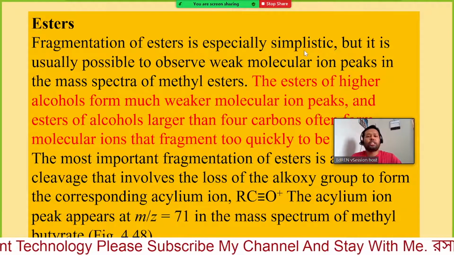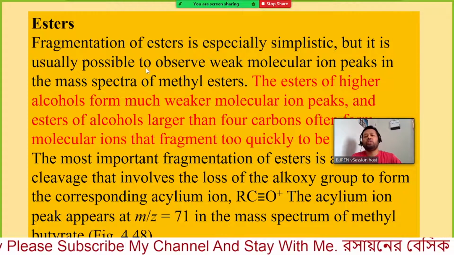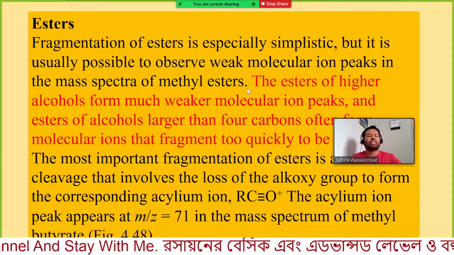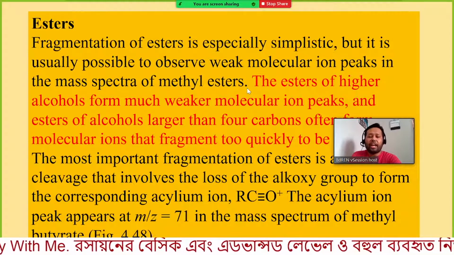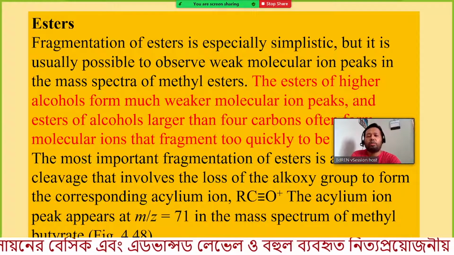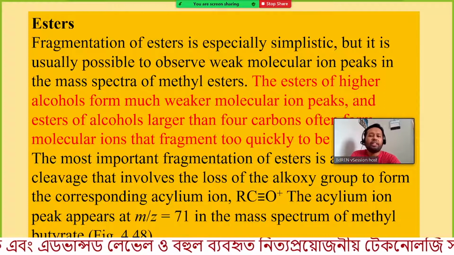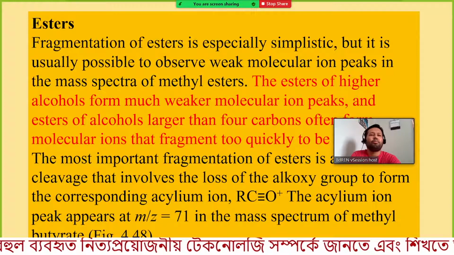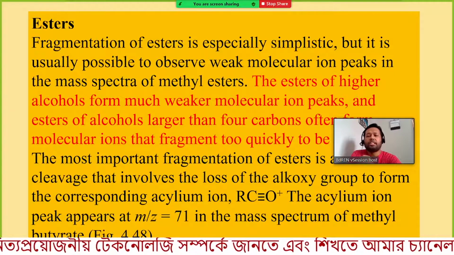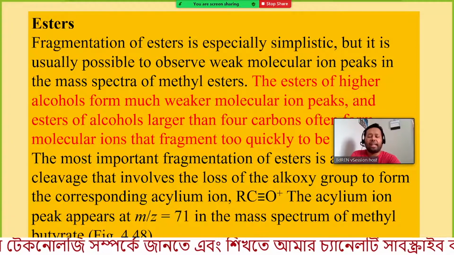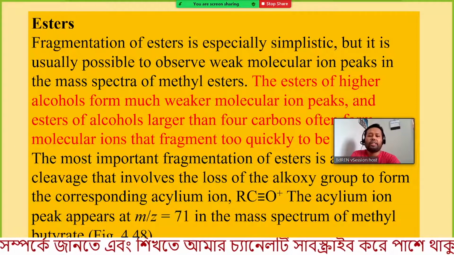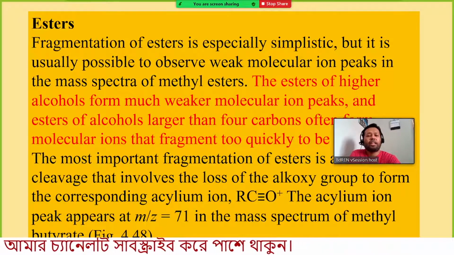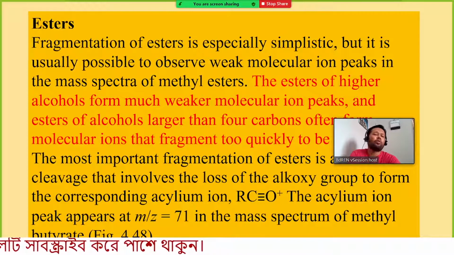Fragmentation of esters is especially simplistic, but it is usually possible to observe weak molecular ion peaks in the mass spectra of methyl esters. That means if any ester molecule contains a methyl group, it is very difficult to find the molecular ion peak, because it is very easy to decompose the methyl, so we do not get the molecular ion peak corresponding to methyl esters. But if there is no methyl ester, then you can find the parent ion peak.